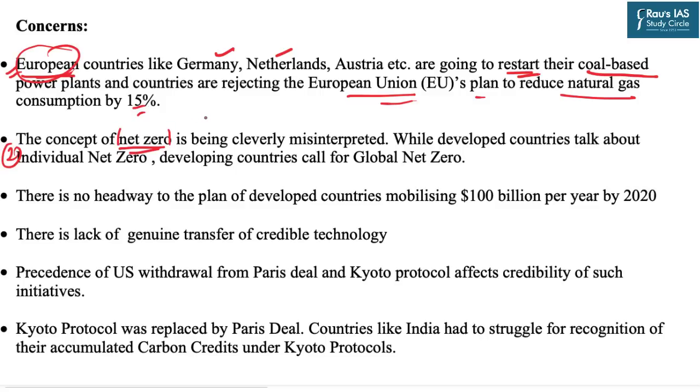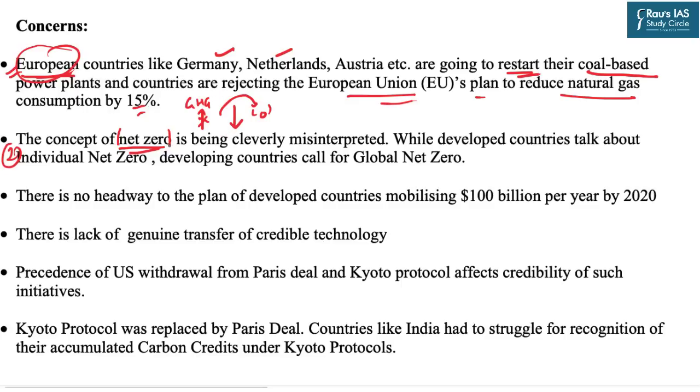Net zero means that whatever emissions of the greenhouse gases are there in this world, all that emission will be stored back into the carbon sinks so that the net emission is zero. It does not talk about reducing the emissions to zero. You can keep on increasing the emissions, but it will not be a problem as far as all that artificial emission is trapped back into the carbon sinks.